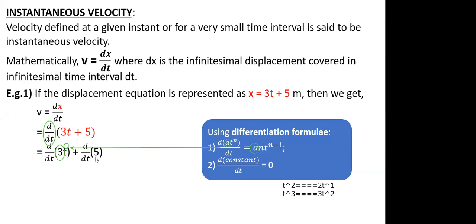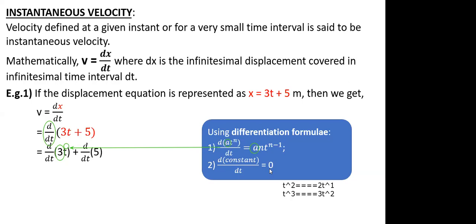And for the constant, since a constant doesn't have a variable in it, I cannot find the change in it because it is a constant. Constant never changes. Hence the derivative of a constant number is always 0.